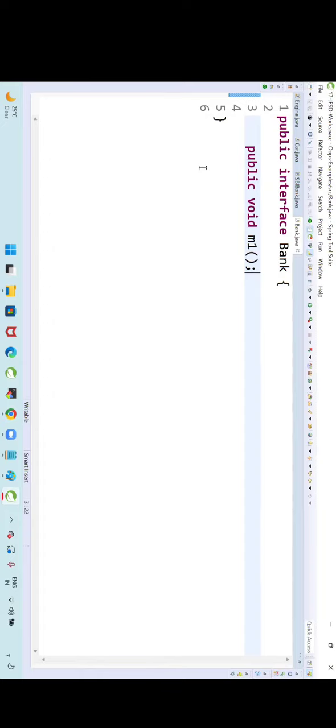Whenever you are writing an abstract method in the interface, the abstract keyword is optional. If you don't write it, that is still an abstract method. If you write it also, abstract. If you don't write the abstract, the compiler will add abstract.